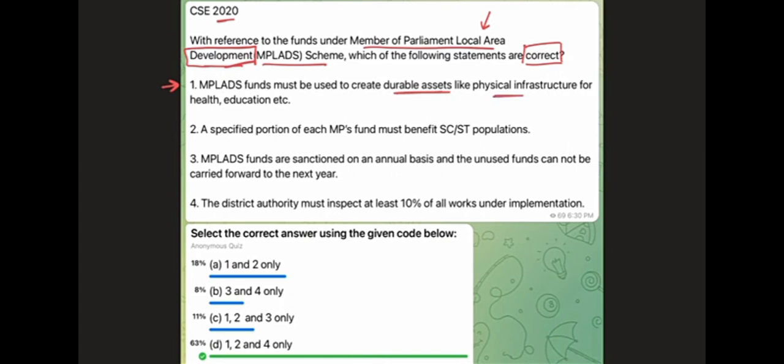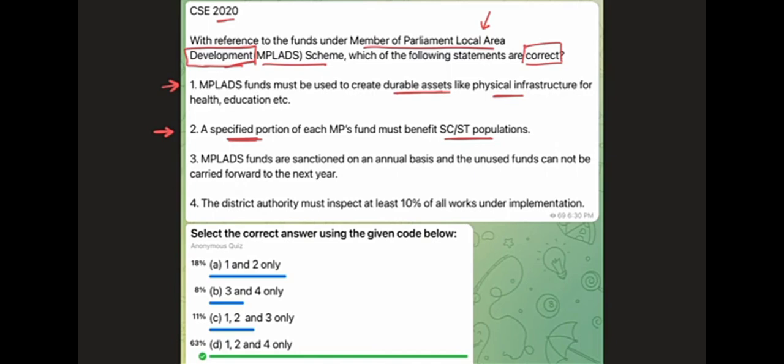The second statement says a specified portion of each MP's fund must benefit SC/ST population. A specified portion. It is not saying 10%, 5%, 20%. Had that percentage been given, then it would have become a deep fact, because only the MP or the people who are deeply involved with the implementation of the scheme would know. But it simply says a specified portion of each MP's fund must benefit SC/ST population. So this also we expect, because these are marginalized sections of the population. And yes, if the law mandates that a specified portion must be used for their upliftment, it will for sure be used. Otherwise, if it is simply left to the decision of the MP whether to use or not, then there's a chance that the MP might not use, and these people remain marginalized. So this is a reasonable statement.